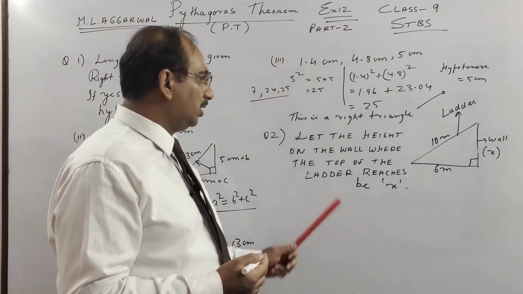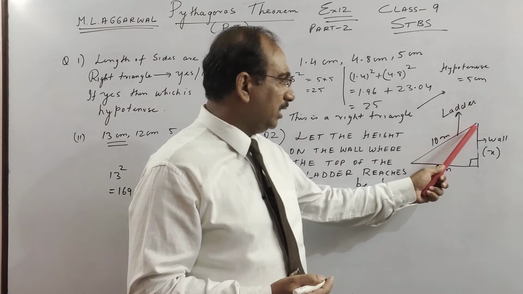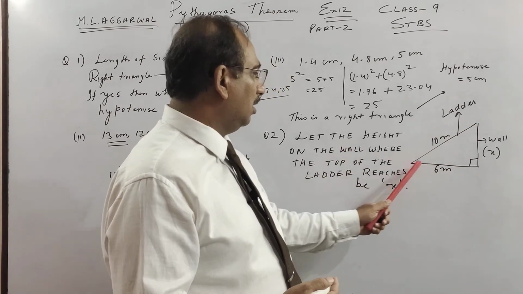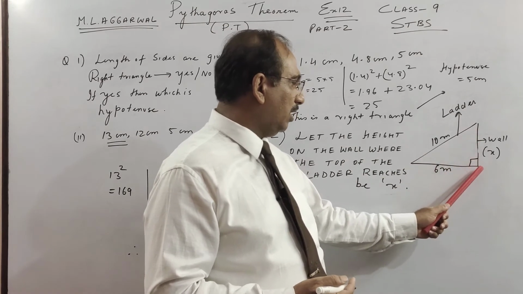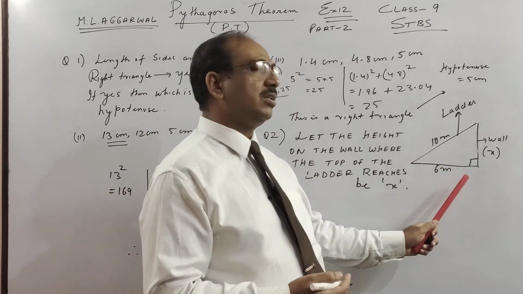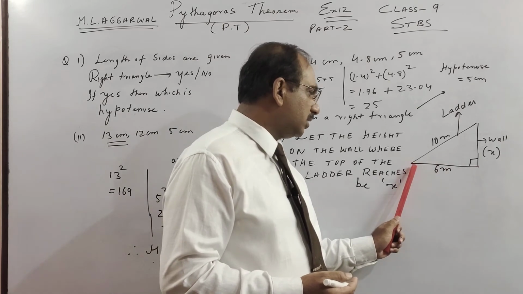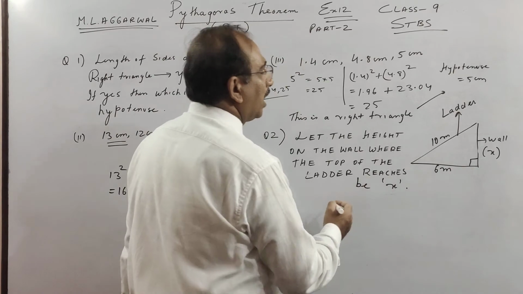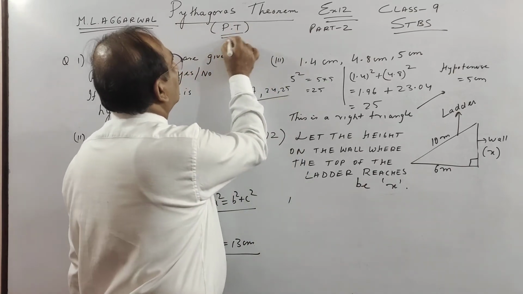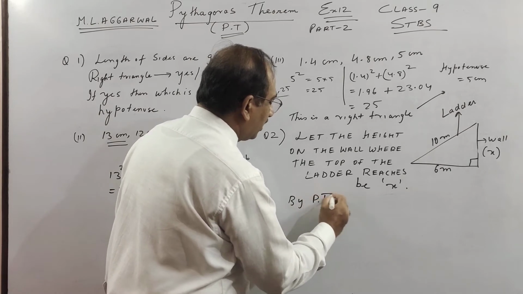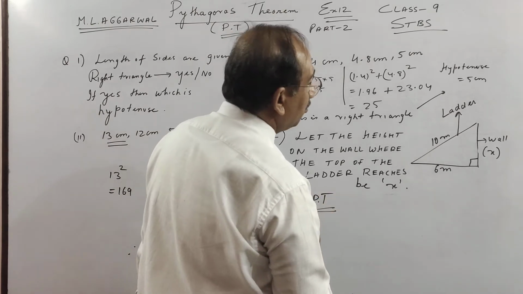Now the second question. A ladder is there which we put. The diagram is self-explanatory, children. It is resting against a wall. We have to find the height on the wall where the top of the ladder reaches. The distance of the bottom of the ladder from the wall is 6 meters. So let us apply Pythagoras theorem, and in short, generally, children, I'll write PT, but you don't write. I have to save time when I make a video lesson.